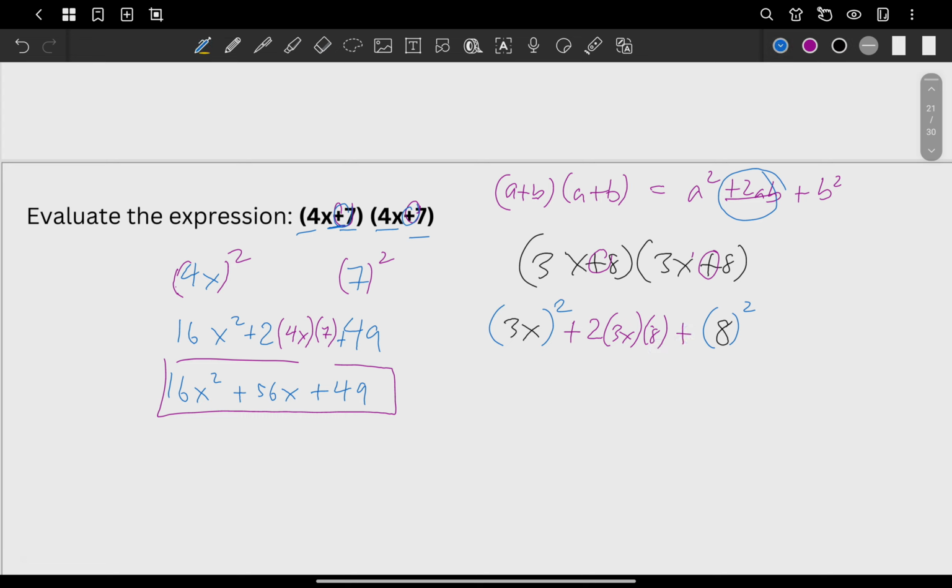So the answer here should be 9x squared plus 2 times 3 is 6 times 8 is 48. We have the 48x plus 64. And that one is the answer. You may just rewind the video if it's not yet clear. Okay?